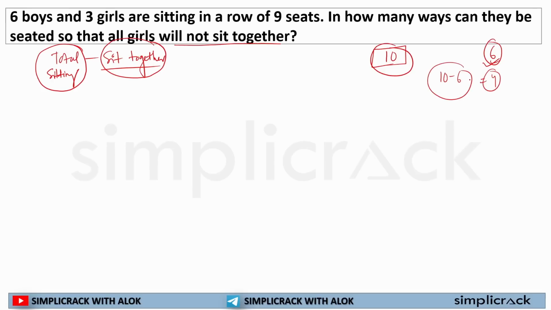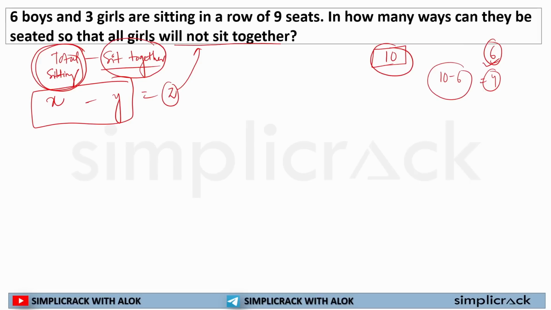That is 4. Like this, if the total sitting is, for example, X, and the total number of arrangements in which girls will sit together is Y, if I deduct this, I will find out the number of arrangements in which girls will not sit together. I hope now this is clear to each and every one of you.